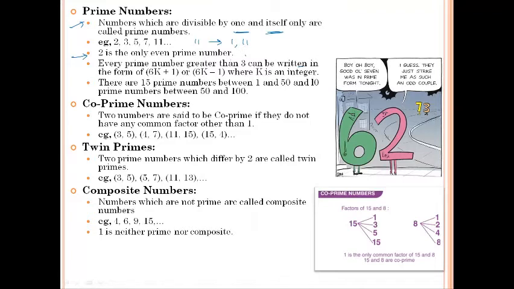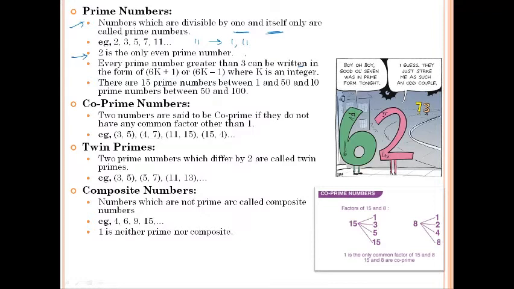Okay, so there are 15 prime numbers between 1 and 50. If you count the entire prime numbers between 1 and 50, there are 15 such prime numbers. Between 50 and 100, there are 10 prime numbers. Okay.